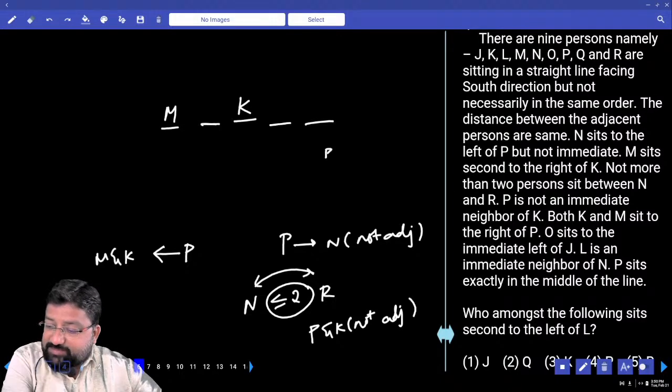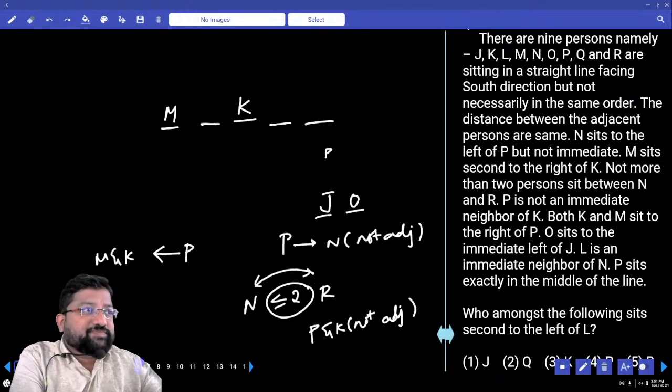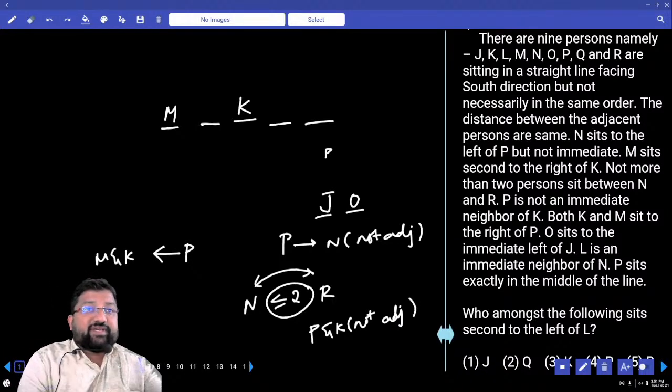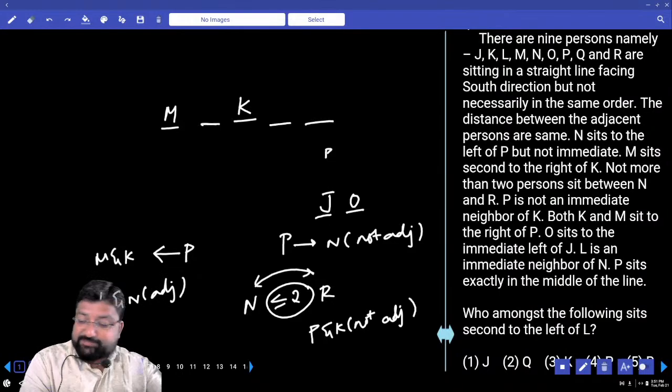Both K and M sit to the right of P. O sits to the immediate left of J. Immediate left of J is this and this is O, because they are all facing south. I'm repeating this again and again. Next, L is an immediate neighbor of N. L and N both are adjacent.